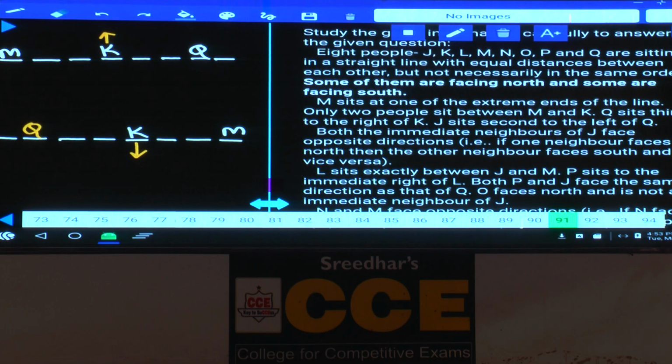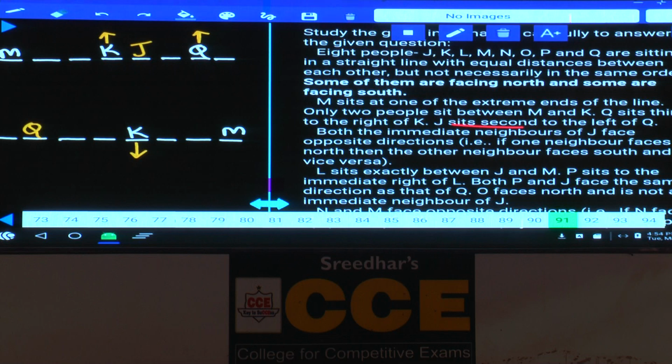And J sits to the immediate left of Q. As J is seated second to the left of Q, now Q is here and this Q must be facing towards north, then J will be here.